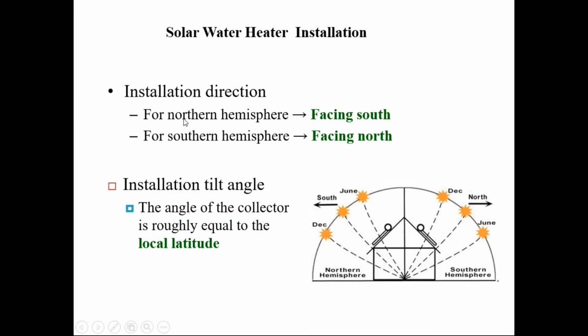You must be aware that if we are in the northern hemisphere, the collector should be facing the south direction, so that throughout the day the collector will get some radiation. But if you want ideal performance, the collector should be placed at some tilt angle, which is latitude plus 15 degrees in the winter and latitude minus 15 degrees in summertime. But it is not possible to change the angle so frequently. So most of the manufacturers suggest that the angle of the collector is equal to the local latitude, so that frequent moving is avoided.